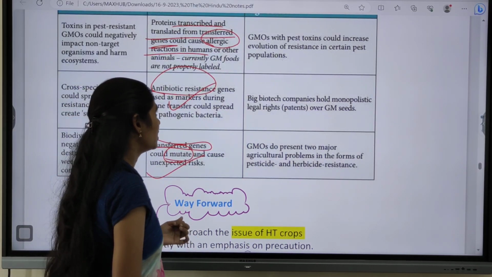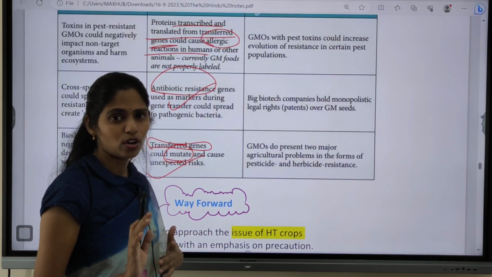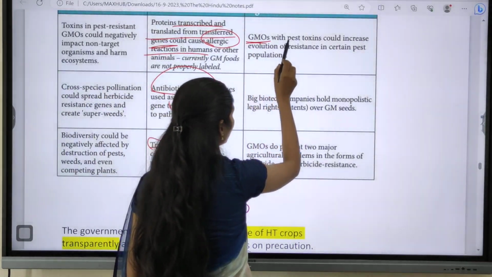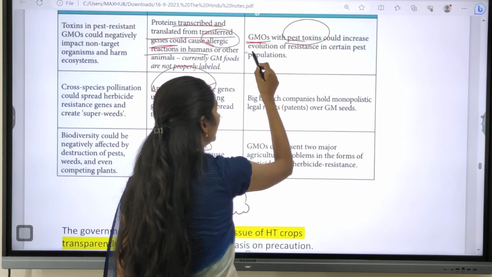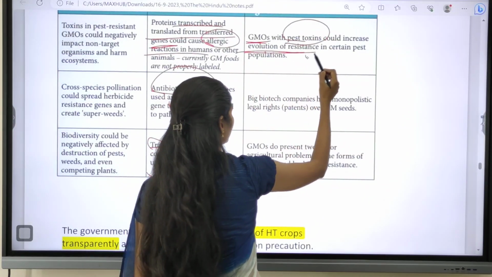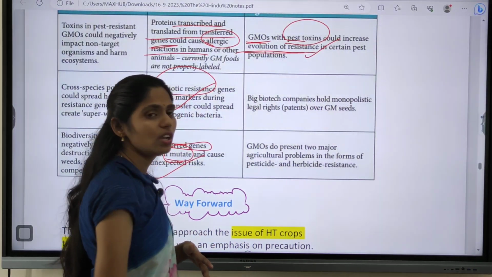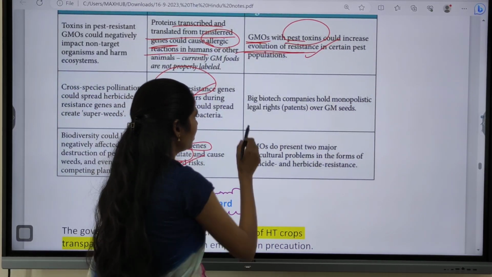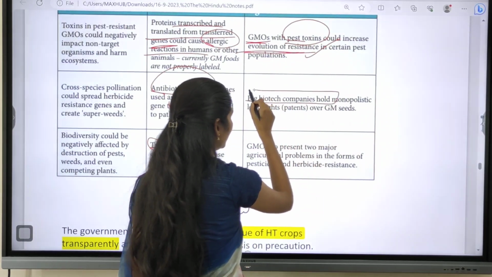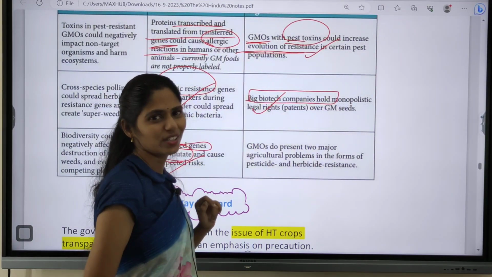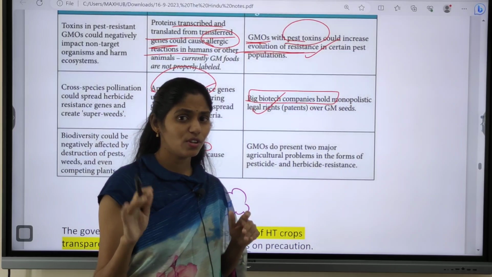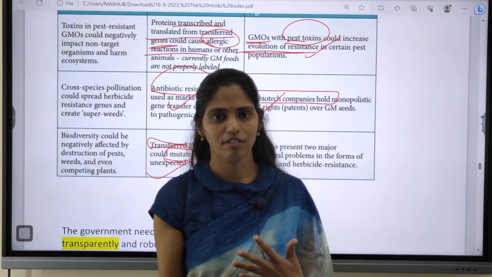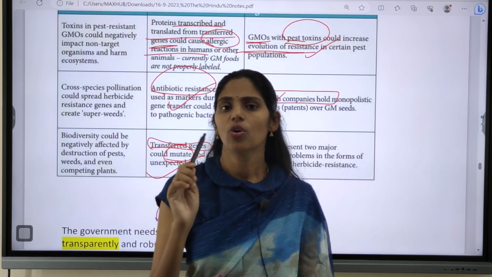And now we can see the risks to agriculture. Genetically modified organisms with pest toxins could increase the evolution of resistance in certain pest populations. And big biotech companies will have a monopoly over these seeds, because whenever we get these genetically modified seeds and sow them in our farms, we can go for only one crop.